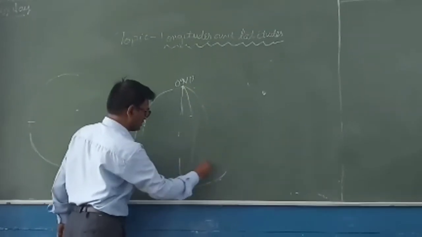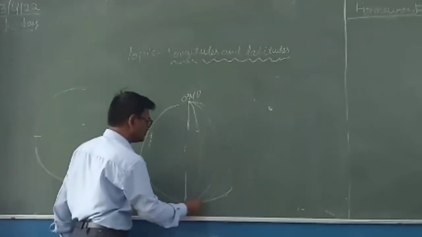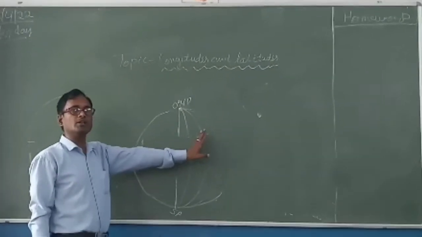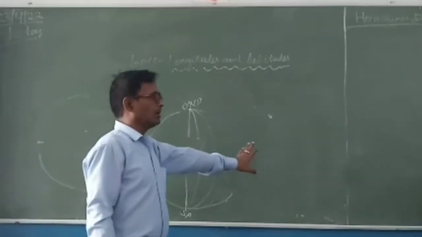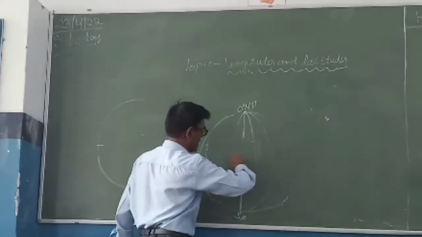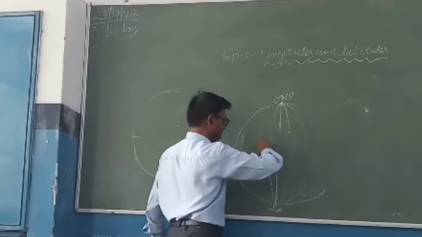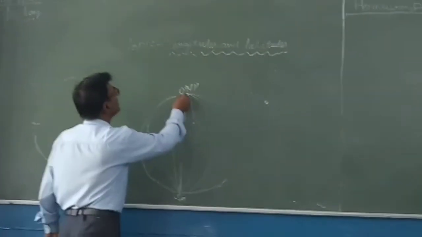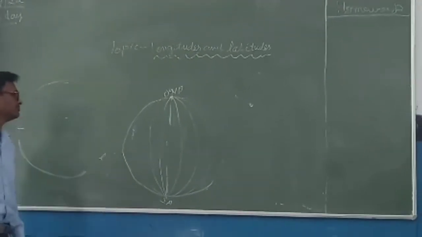All are the longitudes drawn on the globe. Is it clear? And here, same as this, this side is in the Western Hemisphere. All are the major longitudes.